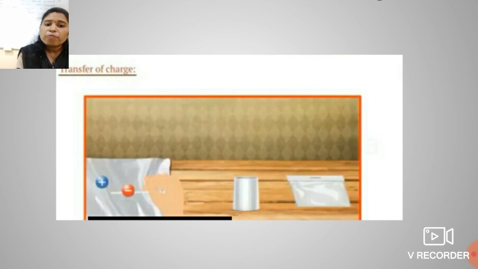When you rub that glass rod on the silk cloth, only then can the glass rod acquire the charge which the silk cloth has, that is the positive charge. Otherwise, those charges cannot move here and there.